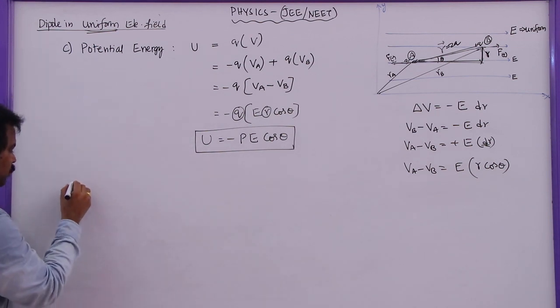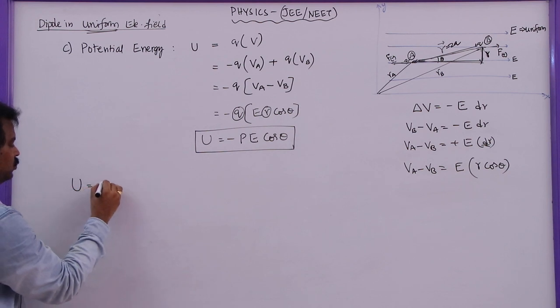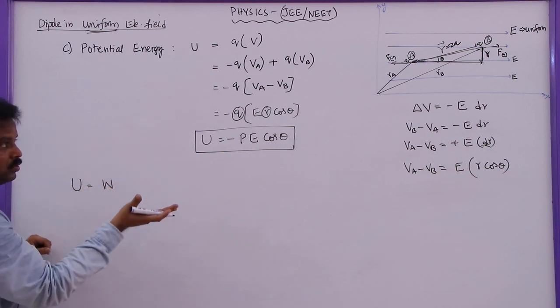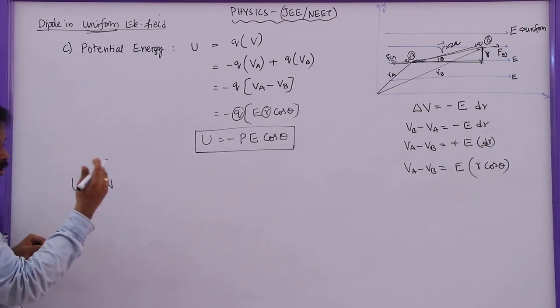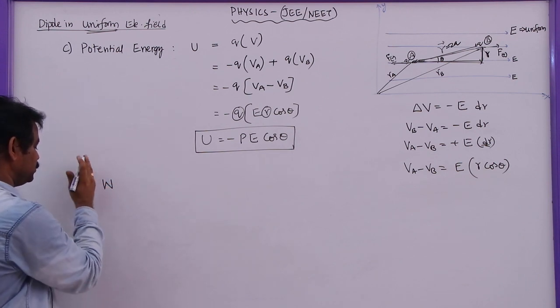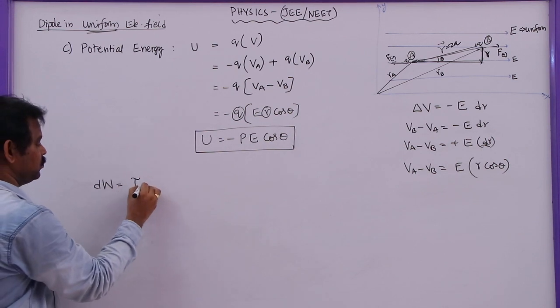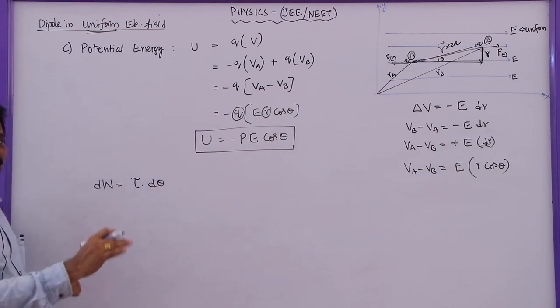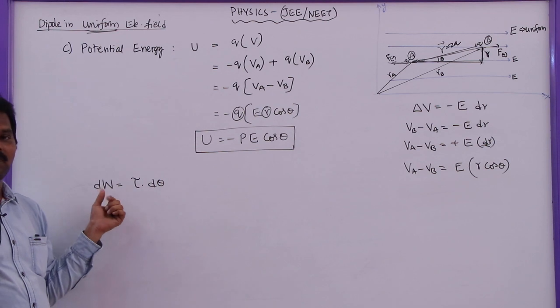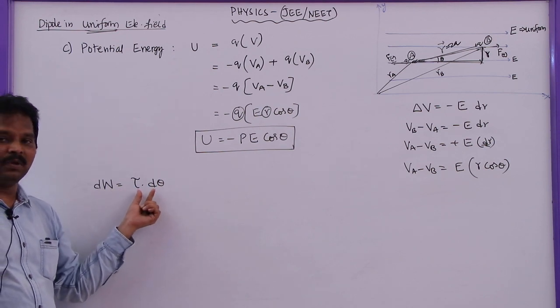In this case, I am going to take the potential energy U as equal to the work done in rotating a dipole through a small angle. So let me take first the small work done to rotate the dipole by a small angle. In linear motion, work is given by the dot product of force and linear displacement.